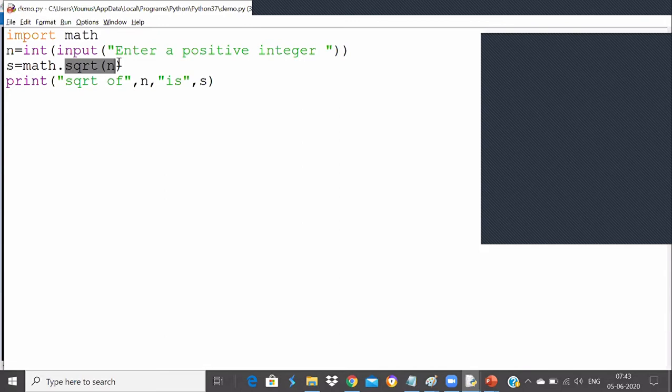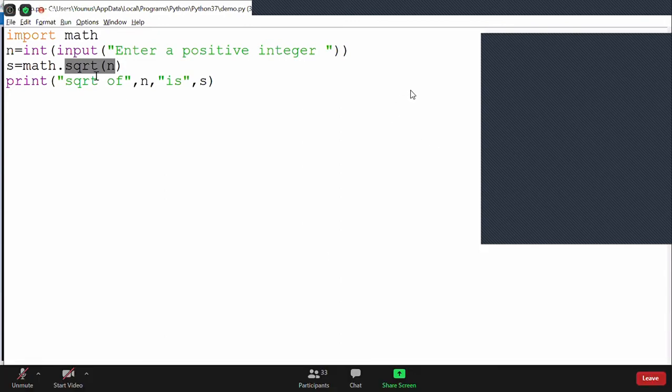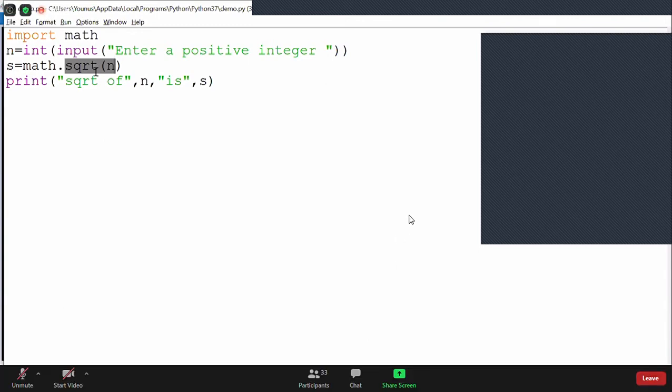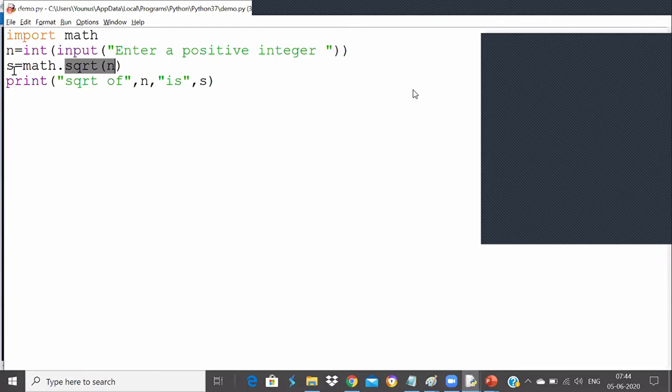Yes, you can do it that way, but you already have the function, so why use our own logic? Because programming is all about learning and exploring built-in functions, whatever functions are available, Satyam. That's why we use this approach, we try to use the sqrt function, we find the square root, and we print it.